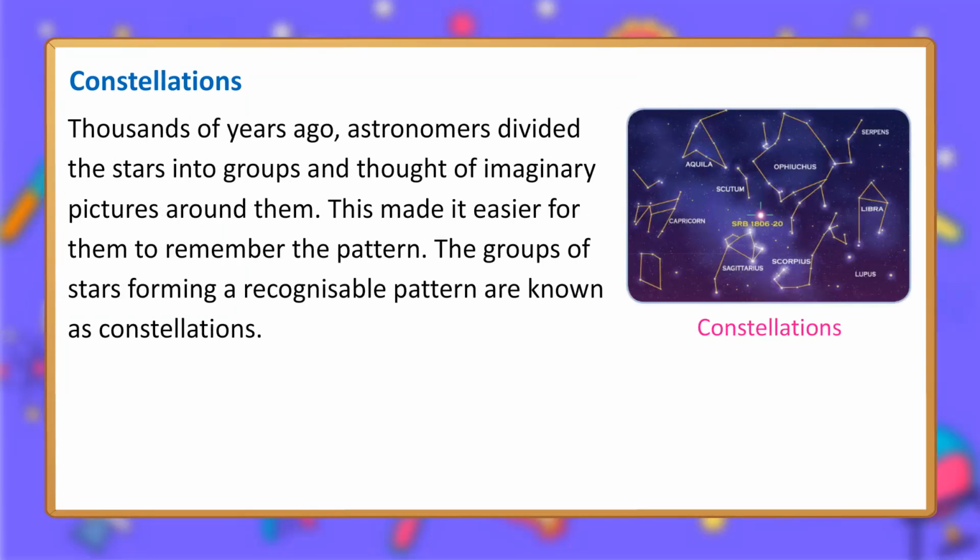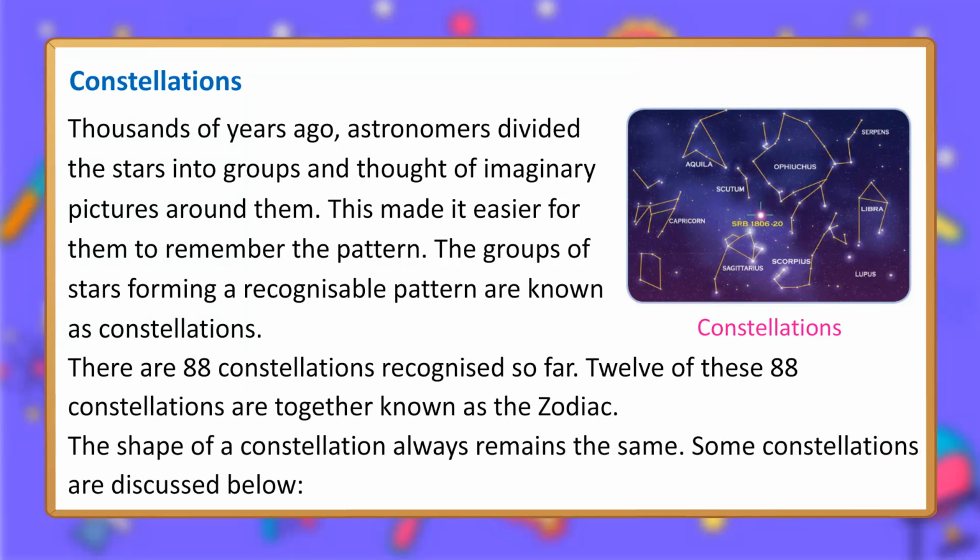Constellations. Thousands of years ago, astronomers divided the stars into groups and thought of imaginary pictures around them. This made it easier for them to remember the pattern. The groups of stars forming a recognizable pattern are known as constellations. There are 88 constellations recognized so far. 12 of these 88 constellations are together known as the zodiac.